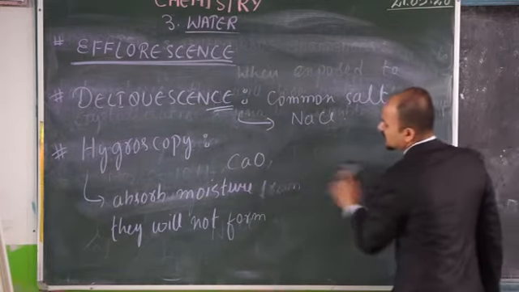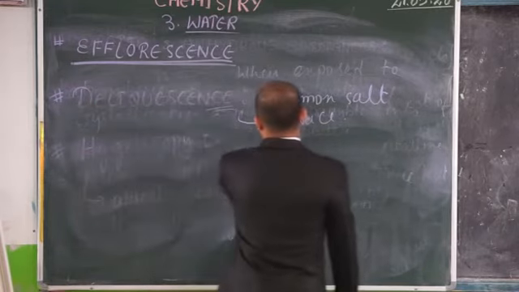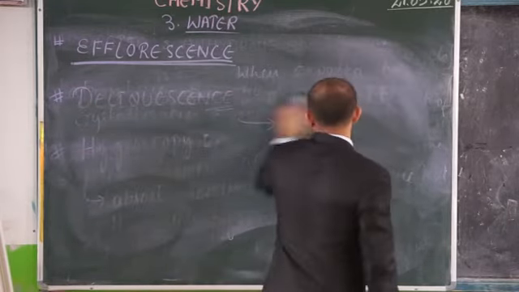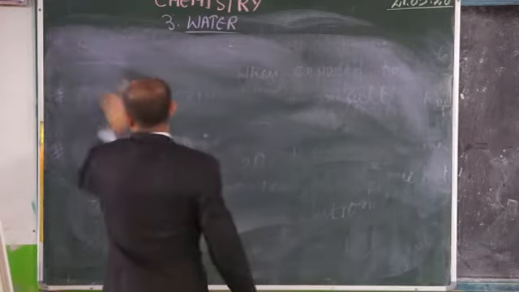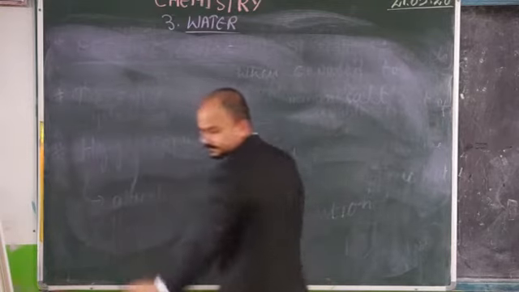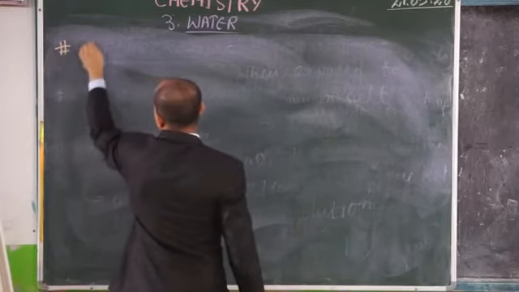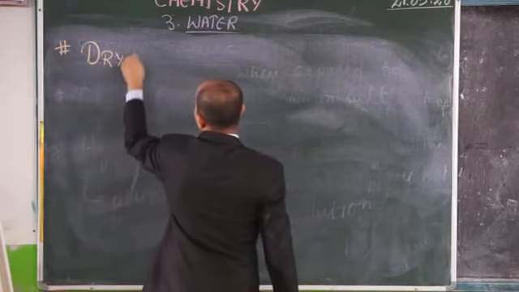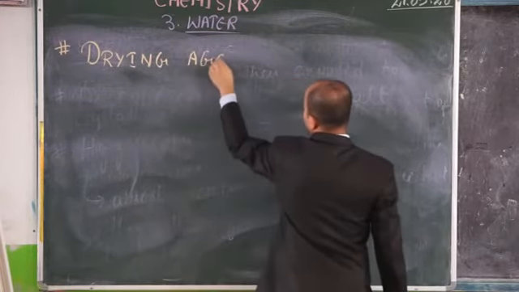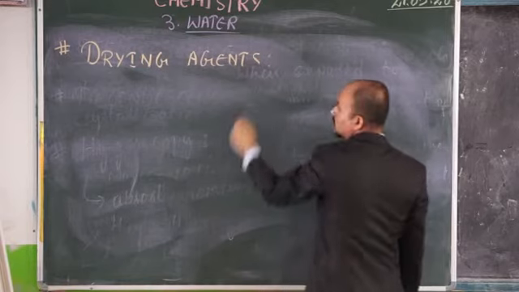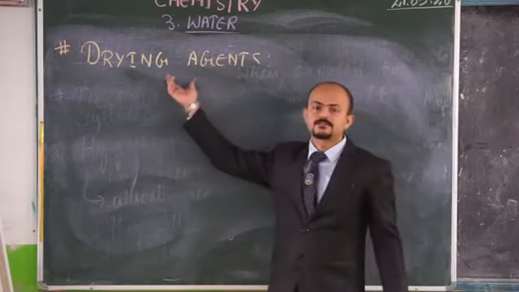Drying agents. Now, drying is a very simple term.